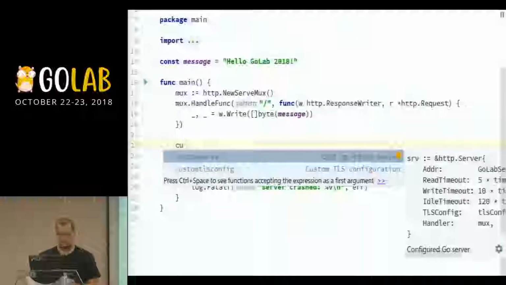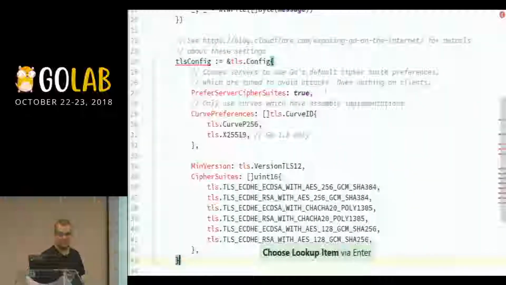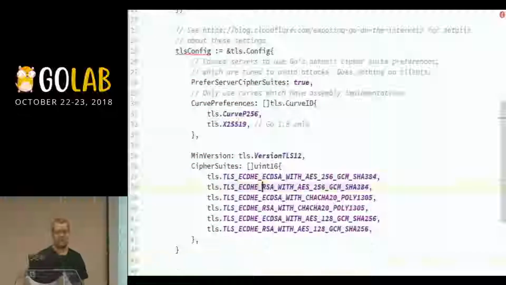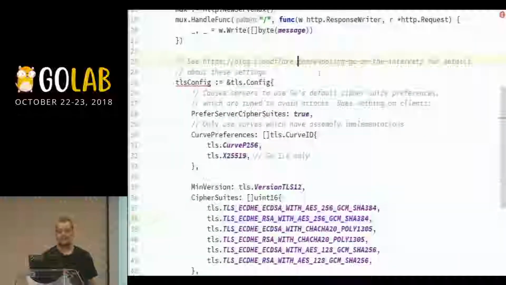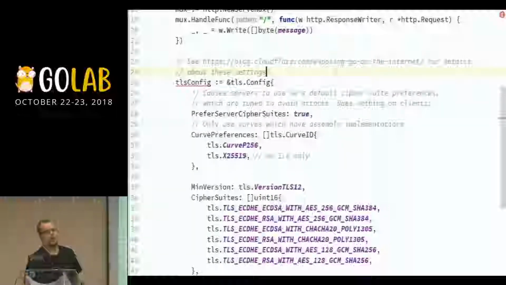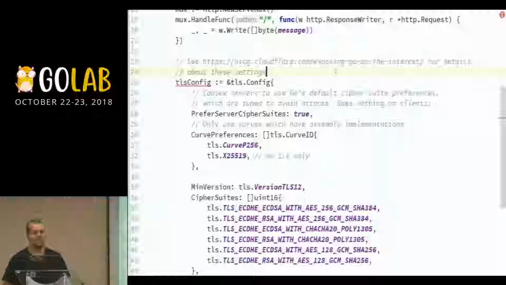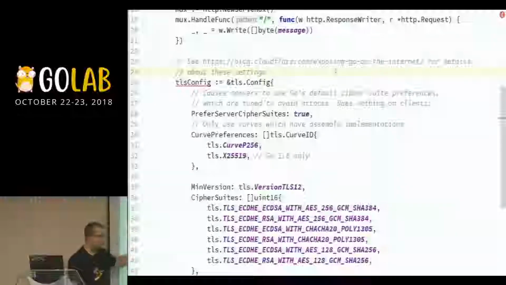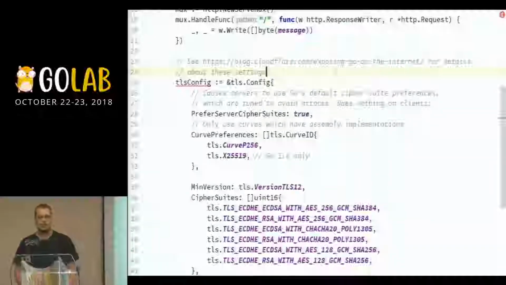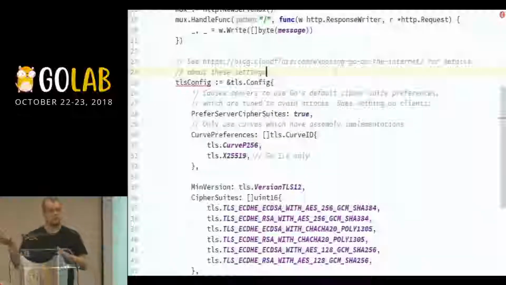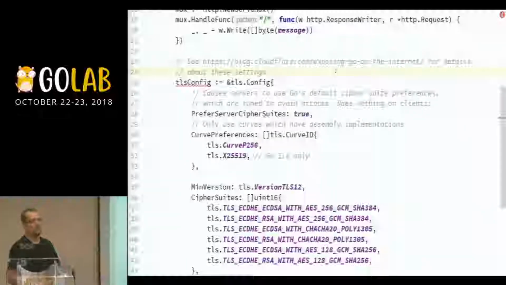And I'm going to cheat on this one. I'm not going to write that whole configuration myself. I have something predefined. And this is the link to the blog post. If you want to take a picture now, feel free. If not, you just need to Google exposing Go on the internet, and you'll find the article from Cloudflare. It's a really great article. It explains all the things that I have in here, like what curves I have and what TLS version I need to have and so on and so forth. It's a really good explanation of what you need to do to configure your server in a secure manner.